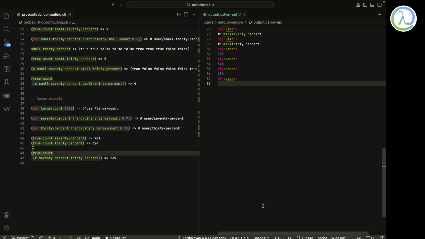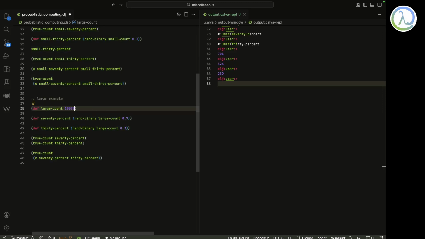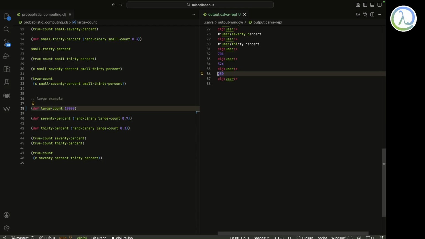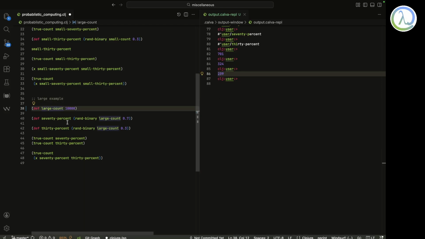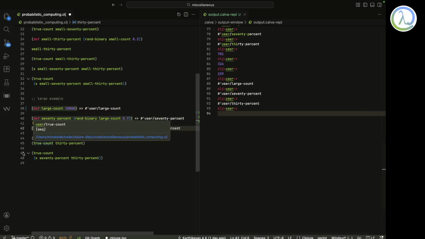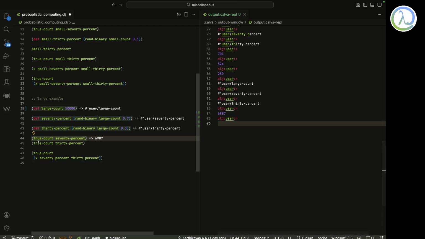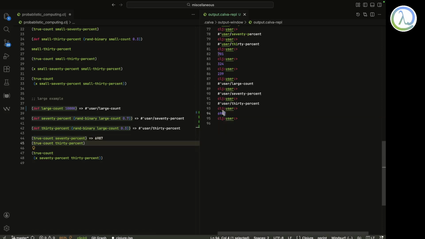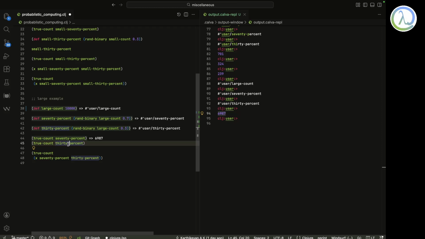So the larger and larger you go, it's going to be highly accurate. And look, this divided by 1000 is 0.23, which is near 0.21, which is the right number. So now I've just put 10,000, right? And 70% and 30% and true count of this is very accurate, almost 70%. And this is almost bang on 30%, and this one should be 21 or something like that.